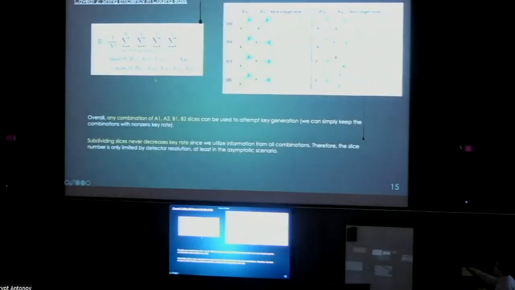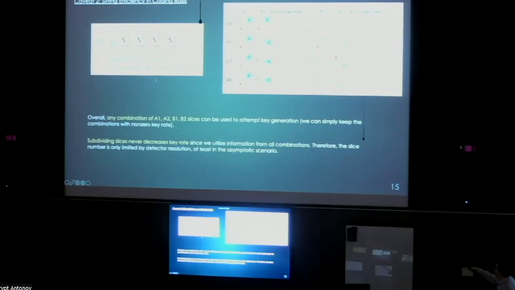The other caveat, of course, is the low sifting efficiency. Because you have 4 independent phases, the chance of actually getting 0, 0, 0, 0 and pi, pi, pi, pi is very low. So here we propose that any combination of the slices A1, A2, B1, B2 can be used to attempt to generate the key. Some of the combinations are shown here. Of course, some of them are non-optimal. They might have bad intensity or misalignment, so they might get 0 key rate. But we only keep the cases where you have positive key rate. We just throw away the cases where the key rate is smaller than 0.